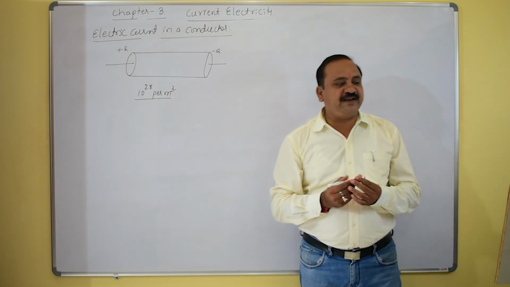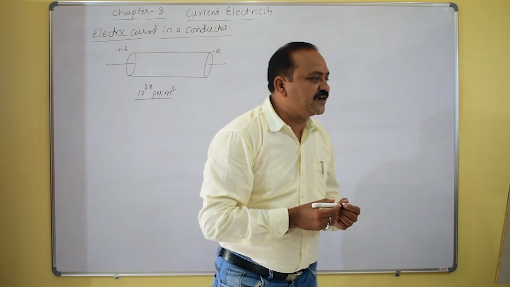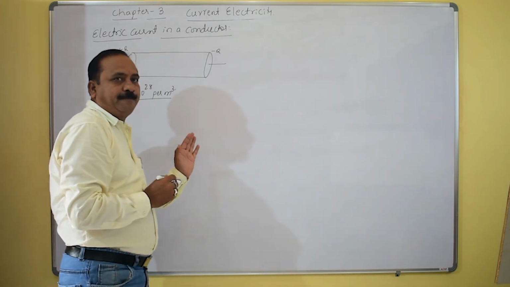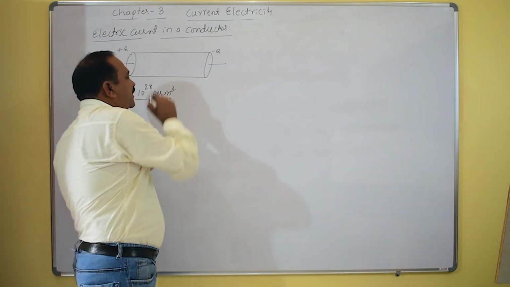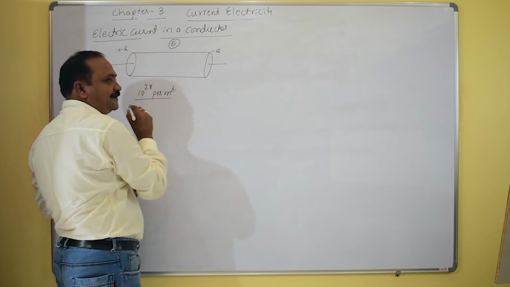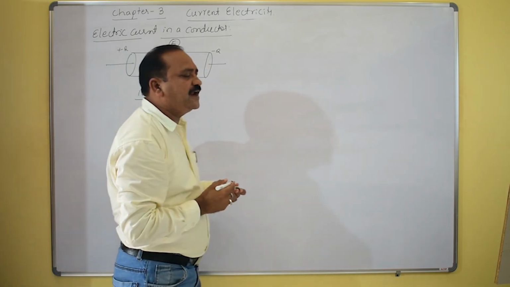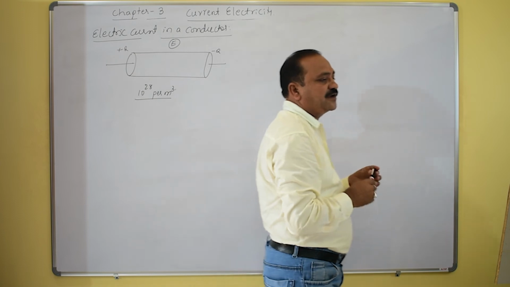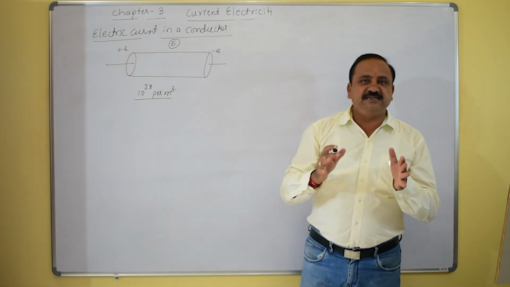In the absence of an electric field, these electrons move randomly in this conductor.